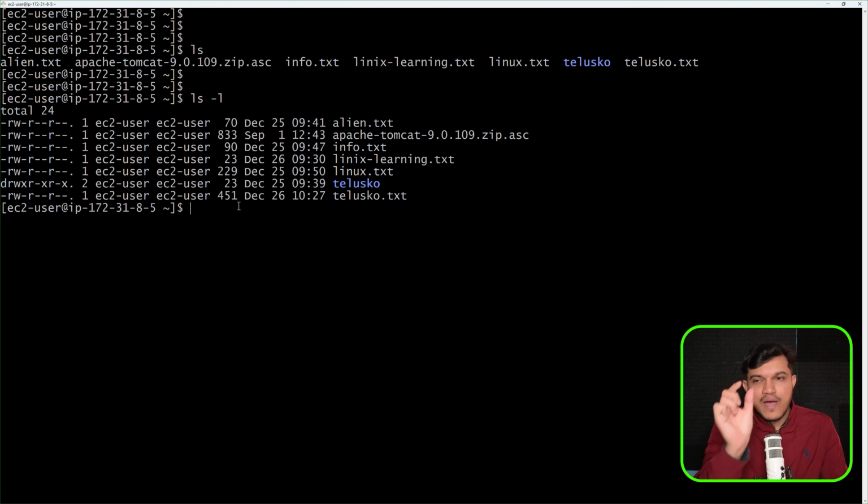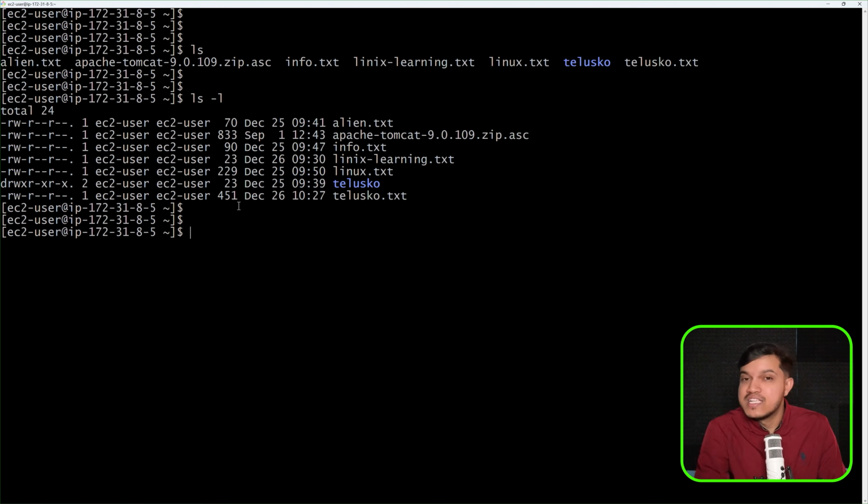I want to create one zip file and add all these text files into that zip file, for which you can just go with the command here. I'll say sudo zip, and I have to specify the name of the zip file. Maybe the name of the zip file will be DevOps, and I'll say all the files. I'm not going to give any specific name. All files which have the extension .txt should be zipped, added inside this zip file. So what this command will do is create a zip file by the name DevOps, and all the text files which we have in the present working directory will be added into this particular file which is getting created now, right?